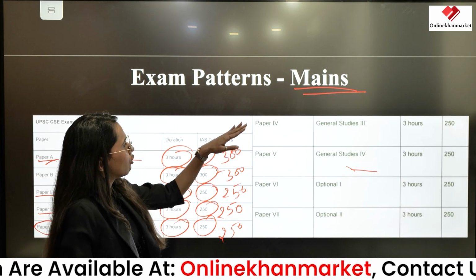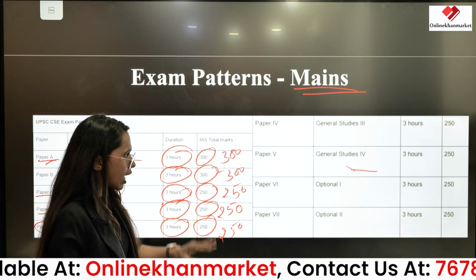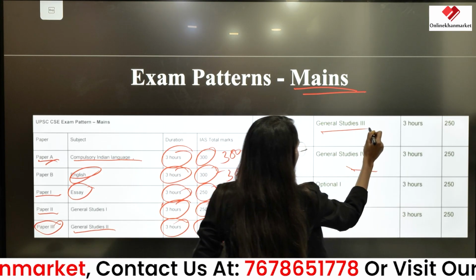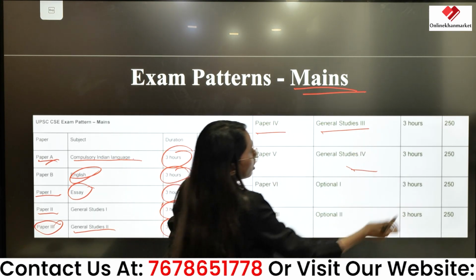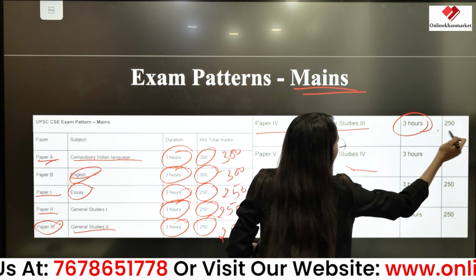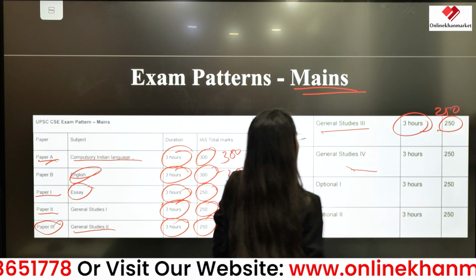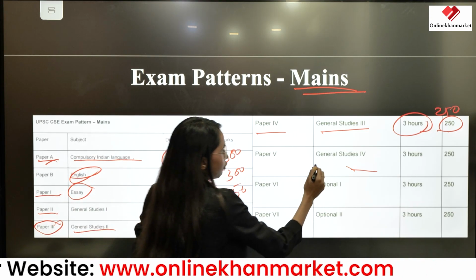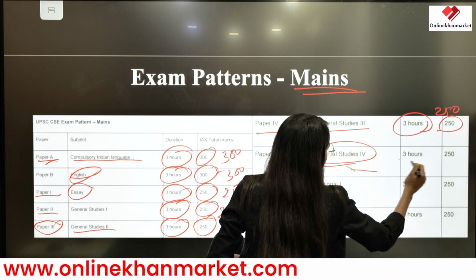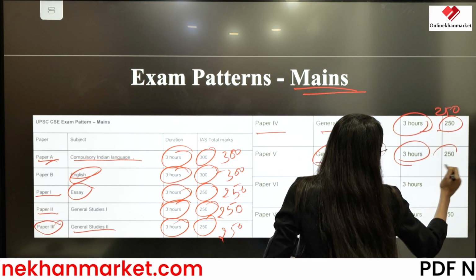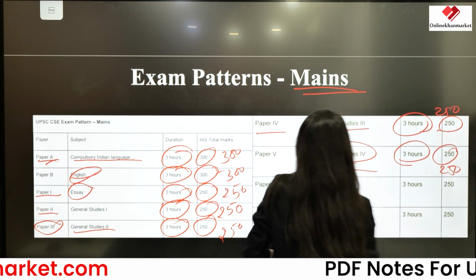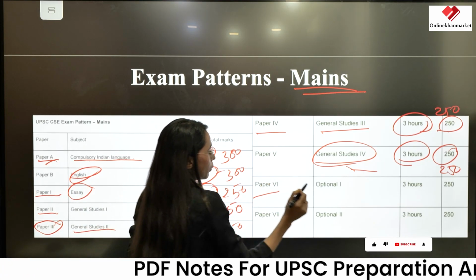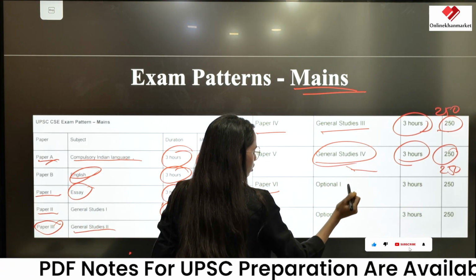Now here are papers 4th, 5th, 6th and 7th. Paper 4th, the subject will be General Studies 3, duration will be 3 hours and marks will be 250. Then there is paper 5th, which is General Studies 4, duration will be 3 hours and total marks will be 250. Then paper 6th, in which the subject will be Optional 1,